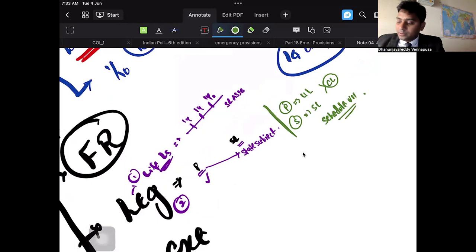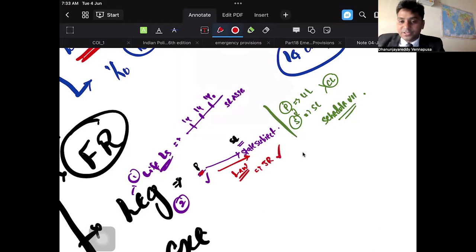So what does this mean? In ordinary circumstances, Parliament cannot make laws on the state subject. However, during extraordinary situations, emergency situations, Parliament is entitled to make laws on the state subject too. However, the law made at this point of time is subject to judicial review.